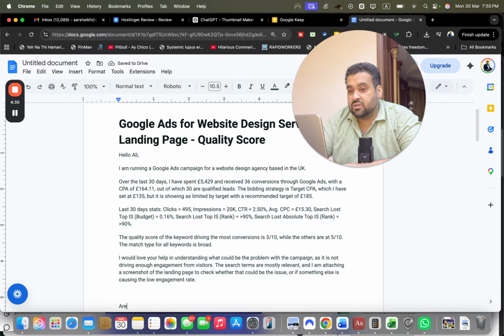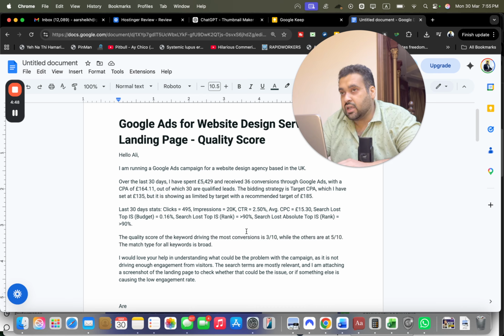Are you optimizing it or not? So you are not optimizing it. And if you have figured out the keyword generating the most conversions has a 3 out of 10 quality score, which means it is costing you a lot of money due to poor quality score, what steps have you taken to optimize it? If you have not yet taken steps, consider my advice.